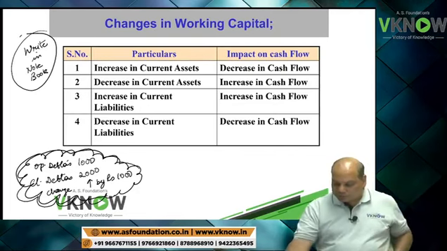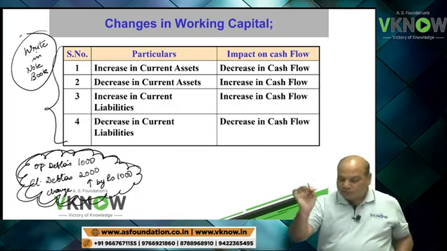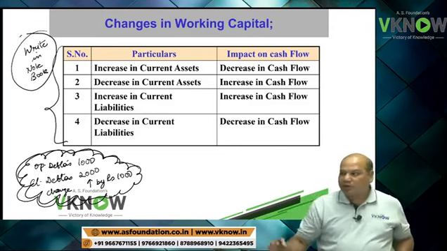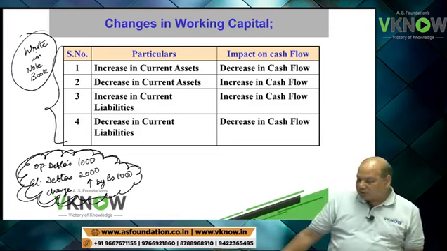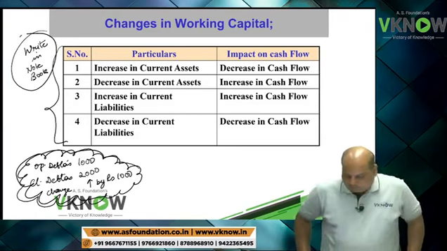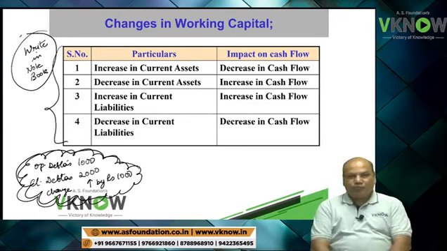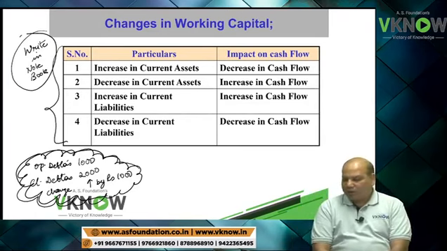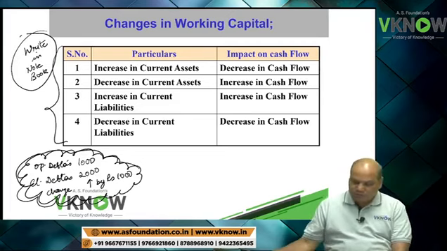So for that purpose, first you write down the summary. Start writing changes in working capital. This will help you a lot. When you solve problems under the indirect method, every problem will require this. Serial number, particulars, impact on cash flow.